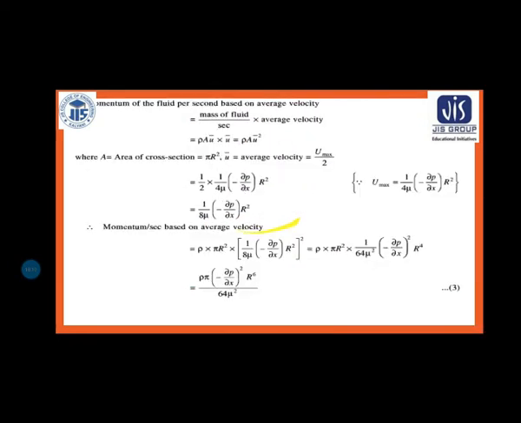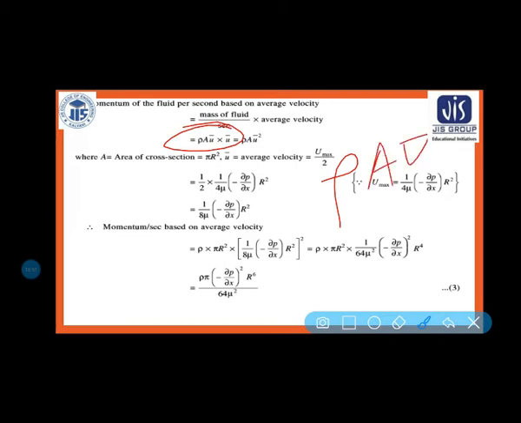Okay, so momentum of the fluid per second based on average velocity is equal to mass of fluid per second into average velocity. Am I right? Momentum per second means mass flow rate into average velocity. So mass flow rate is equal to rho a u bar, where u bar is the average velocity, into average velocity. So rho a u bar square, that is your average velocity square. So that is the momentum of the fluid per second based on average velocity.